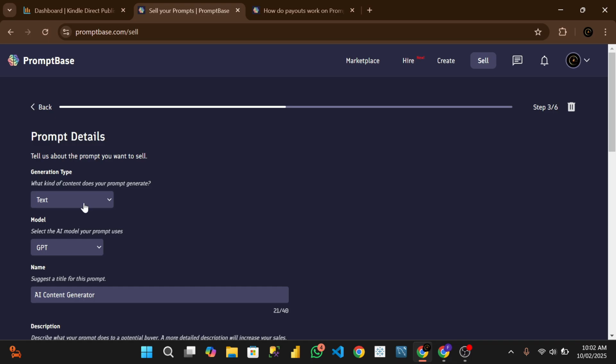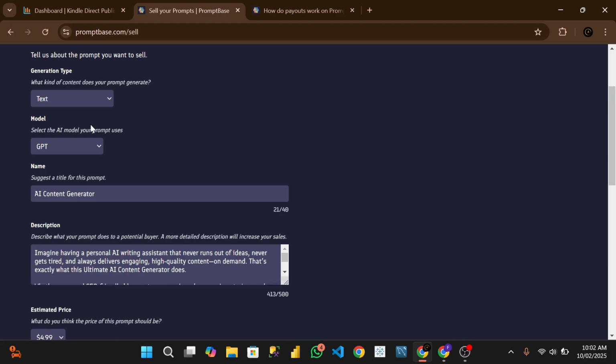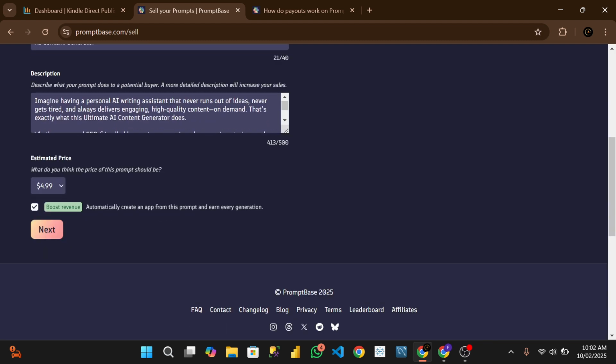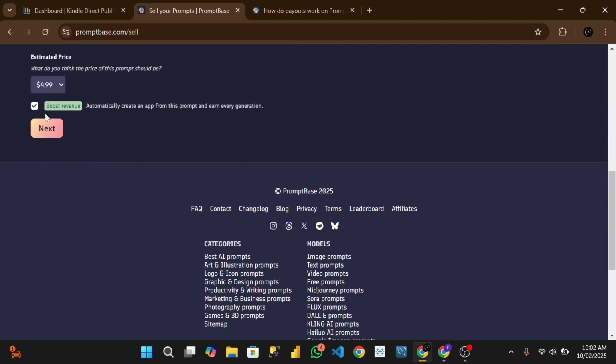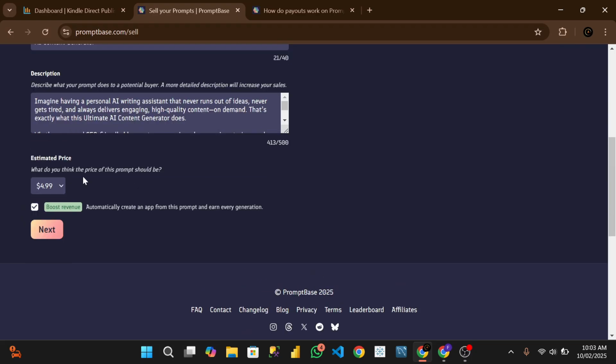When you click on sell prompt, you can choose text or video. When you click on text, you see different AI models: DeepSeek, Claude, Gemini, ChatGPT, and all that. Here you can select the type of prompt you want to share. DeepSeek is the new AI in town. The AI can generate a suggested title for your prompt. I was working on something, that's why you are seeing all this for ChatGPT. Now you can set the price and all that.